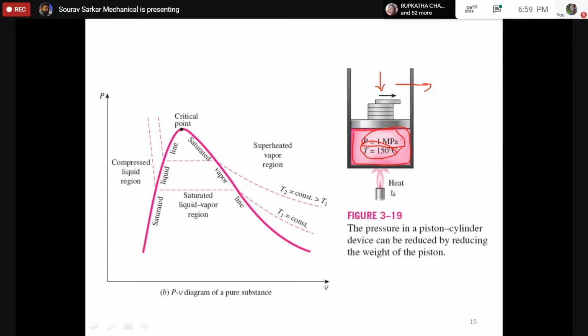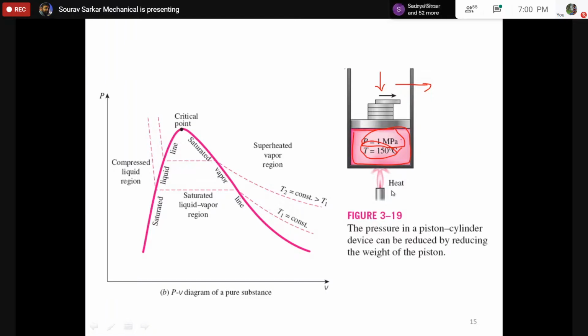So at that low pressure, 80 degrees is the boiling point, or maybe 90 degrees is the boiling point. So we know that if we remove weight, the operating pressure will slowly come down. If your operating pressure slowly comes down, it is more prone to boiling. But if you add weights, it is not going to boil right now. You have to supply more heat for that boiling.